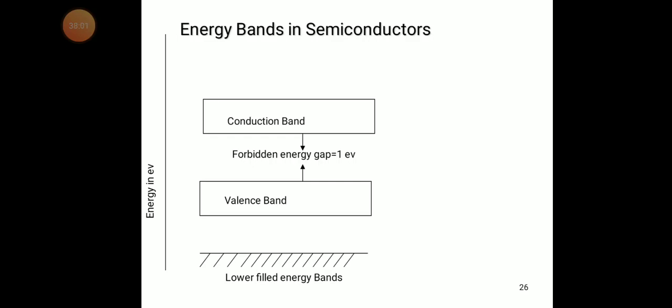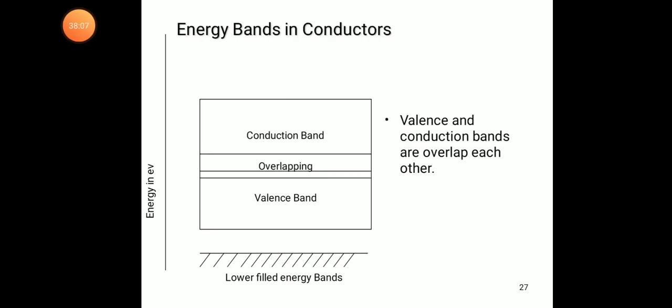Now we see the energy bands in conductors. In conductors, there is no gap between the valency and conduction bands. The valency band and conduction band overlap each other.